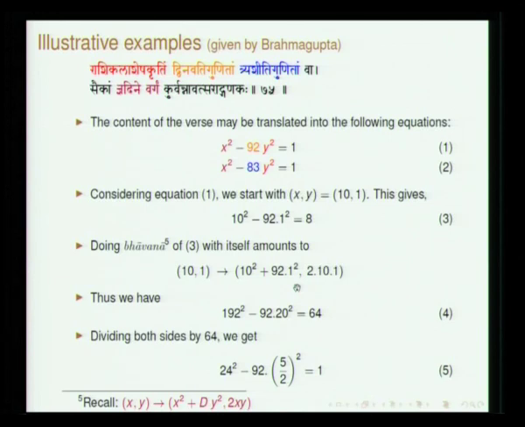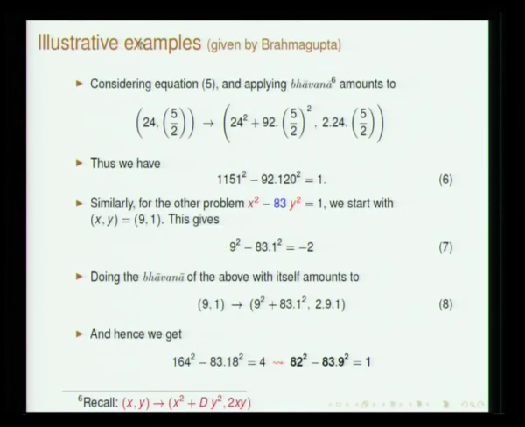This also is a solution, and if you do this and then divide both sides by 64, you get an equation of this form. Here D is 92, that is the example we are doing. So 24 square minus 92 into 5 by 2 square is equal to 1. This is like x square minus d y square is equal to 1. Once again do the Bhavana: x goes to x square plus d times y square, and y goes to 2 times xy, and you have this equation.